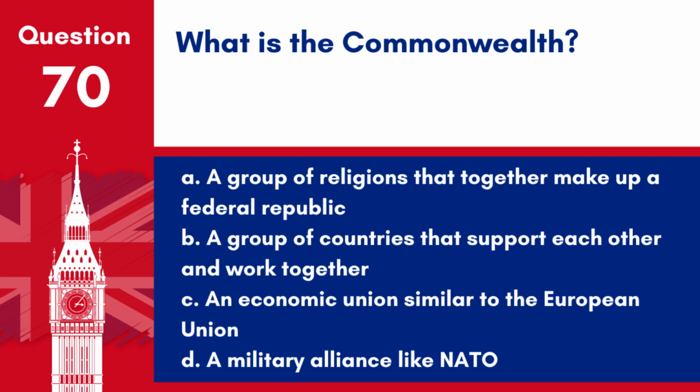Question 70. What is the Commonwealth? A. A group of religions that together make up a federal republic. B. A group of countries that support each other and work together. C. An economic union similar to the European Union. D. A military alliance like NATO.